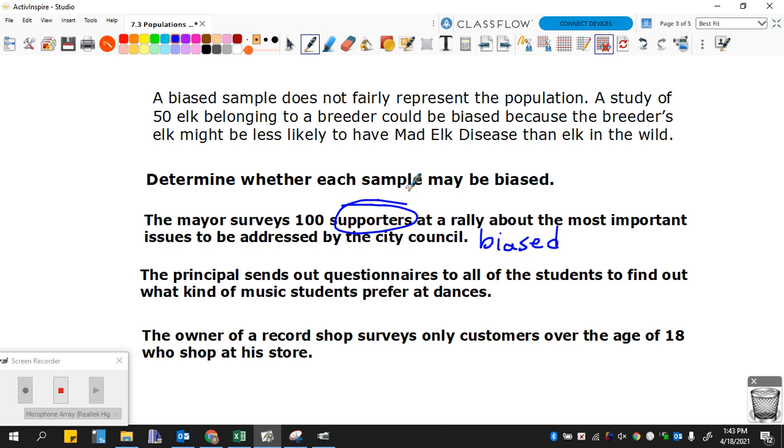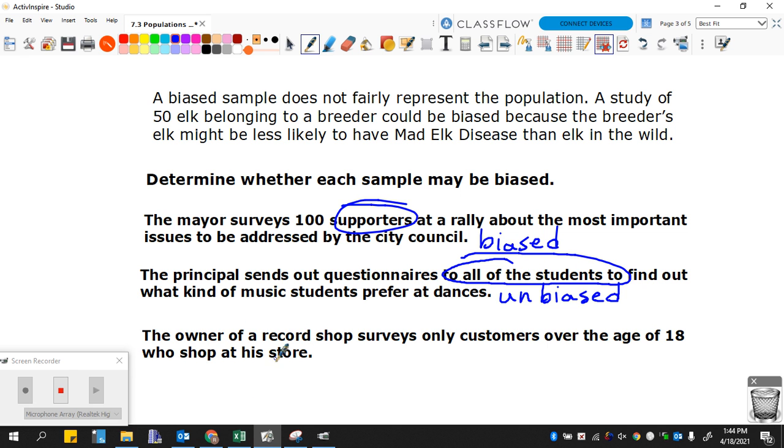Second one: the principal sends out questionnaires to all the students to find out what kind of music students prefer at dances. That is what we call unbiased, because he sent out a questionnaire to all of the students. So he tested the entire population. He didn't even look at a sample.